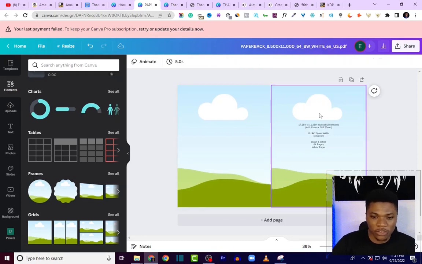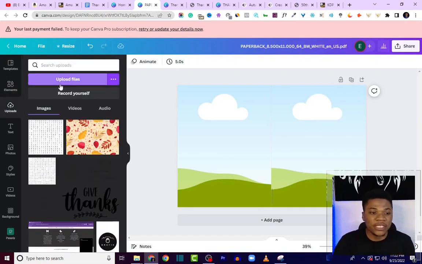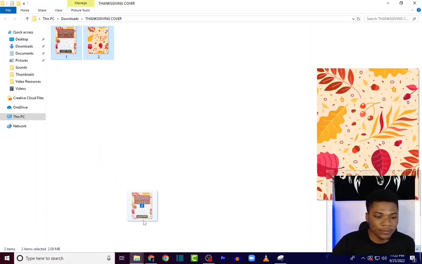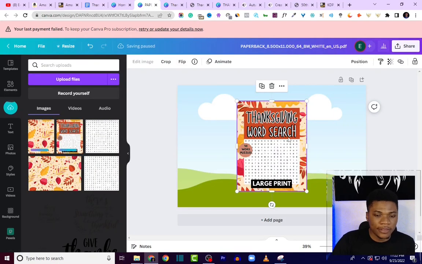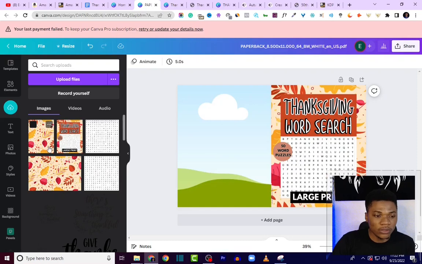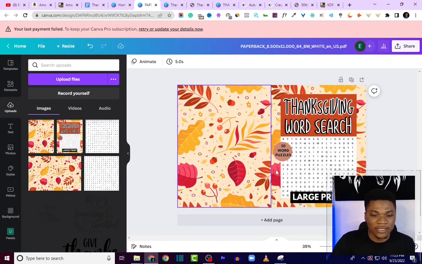So I'm going to delete all of this text. We don't need them. Then I'll come over to uploads and then upload the designs we just made. So I'll click on upload files. These are the cover designs we created. I'm going to drag in both of them and then bring in the front cover. Just drag it into the front page, and then the back cover, drag it into the back page.